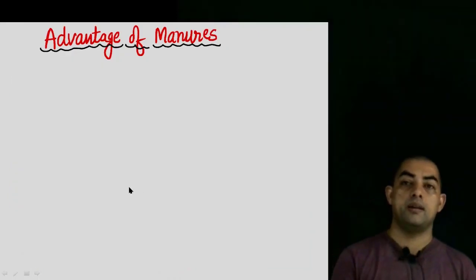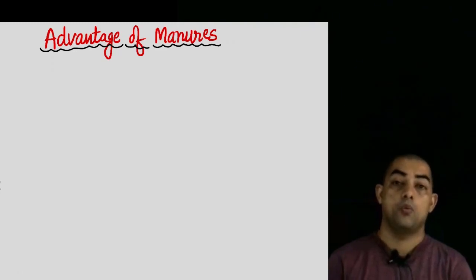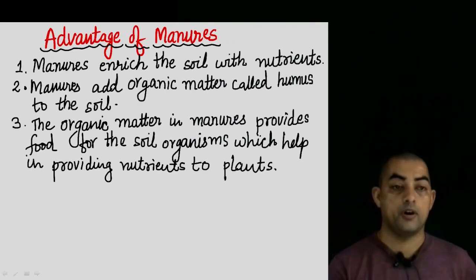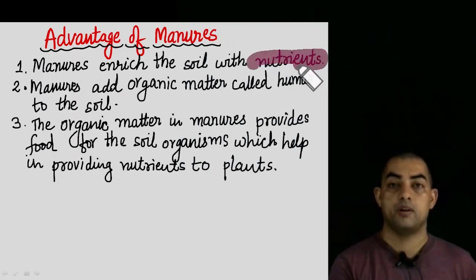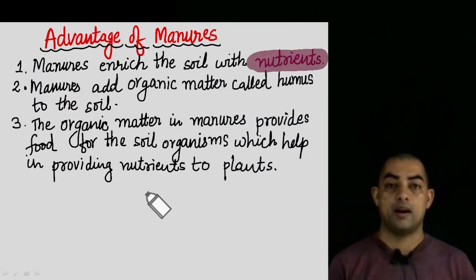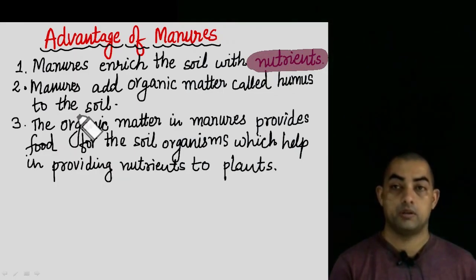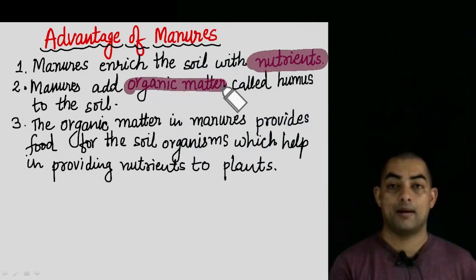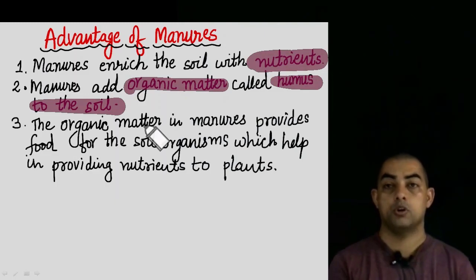Next, what are the advantages of manure? Here we have listed some of the advantages of manure, why manure should be used. The first advantage is manures enrich the soil with nutrients. That is very, very important. When we are adding manure, the fields are getting all those required nutrients. Now, manures add organic matter, which is called humus, to the soil. This is also a very, very important point about manure. So in addition to giving the nutrients, they also add organic matter, which is called humus, to the soil.